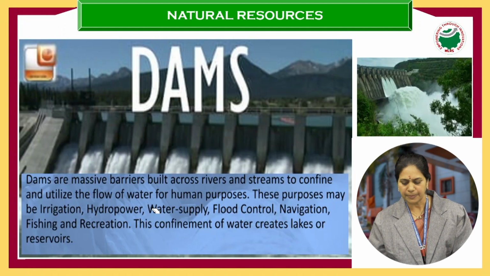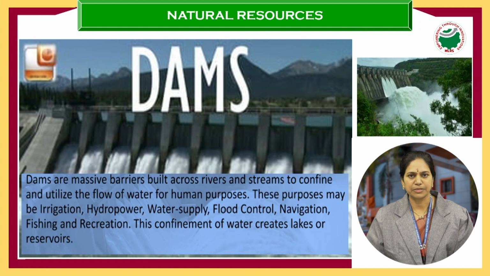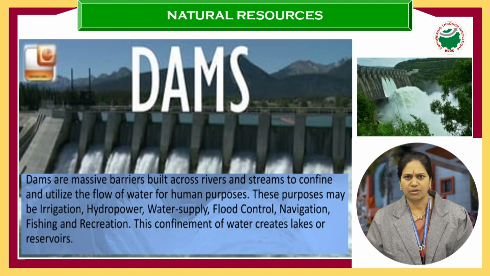Okay. Now, water is very important for our everyday usage. So we have seen the percentages. Only 0.5% of water available on the earth's crust is available for drinking. It may be underground water, it may be surface water, but most of this water is being polluted. Now, what is the next solution to this? We have to go for conservation of water resources. So conservation of water is the major alternative to the natural resources of water.